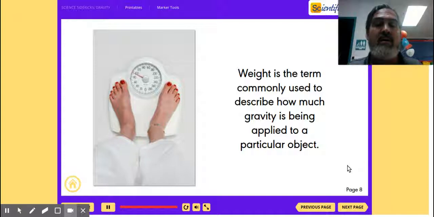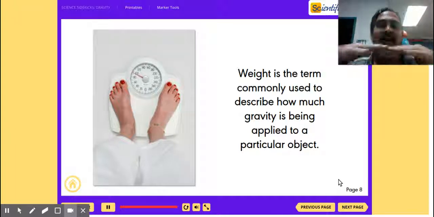Weight is a term commonly used to describe how much gravity is being applied to a particular object. So mass is how much stuff an object has in it. And weight is determined by how much gravity is pulling down on an object.